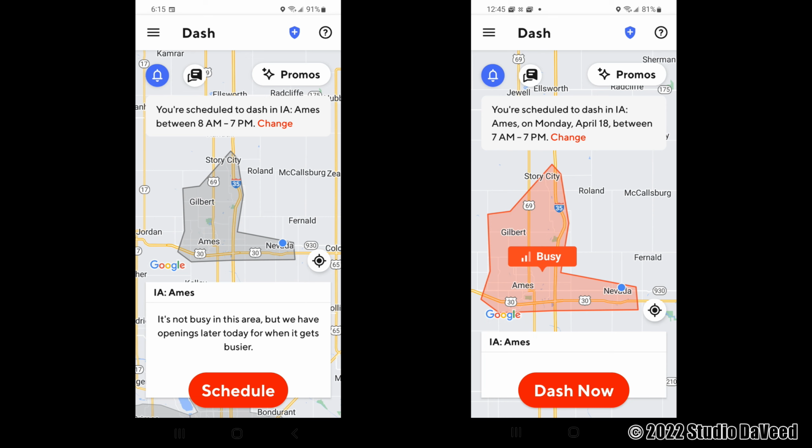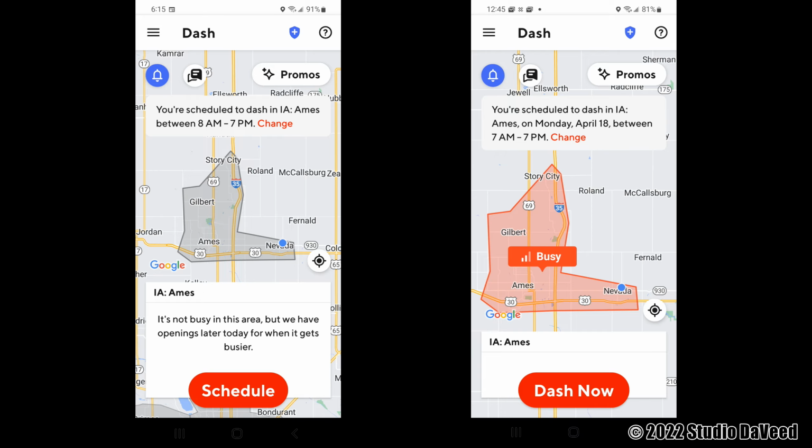On the left, you can see the zone is cool gray, and below you see the schedule button. This indicates that, number one, it's slow, there's not as many orders being placed, but more accurately, there is a perfect driver to customer demand ratio. If the demand requires 10 DoorDash delivery drivers out in the zone, and there are 10 DoorDash delivery drivers out in the zone, then it's a perfect ratio. Nobody needs to apply. Only top dashers can dash now and crash the party.